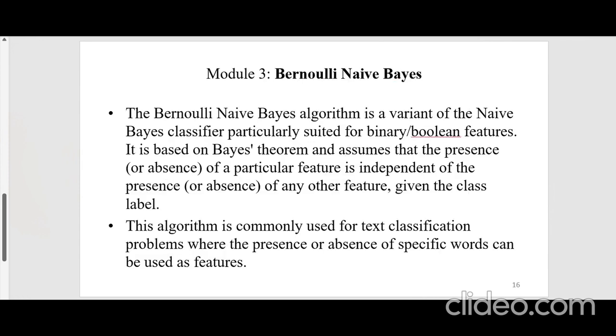So the next one is Bernoulli Naive Bayes. It is a machine learning algorithm which is basically used for binary or Boolean features. It is based on Bayes' theorem, and the algorithm is commonly used for text classification problems where the presence or absence of specific words can be used as features.